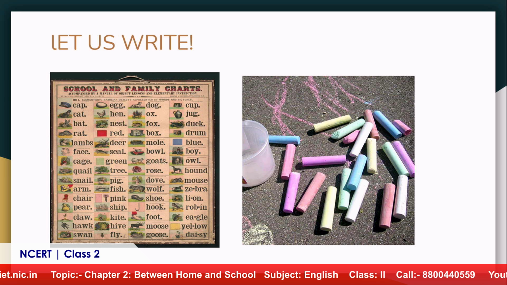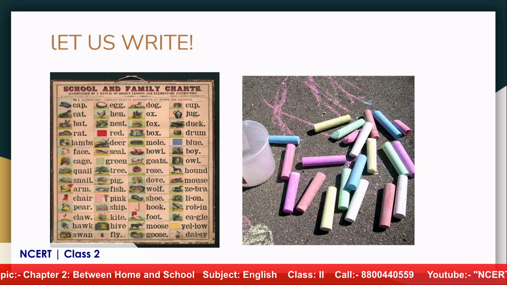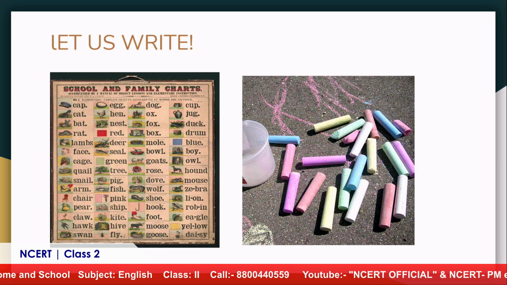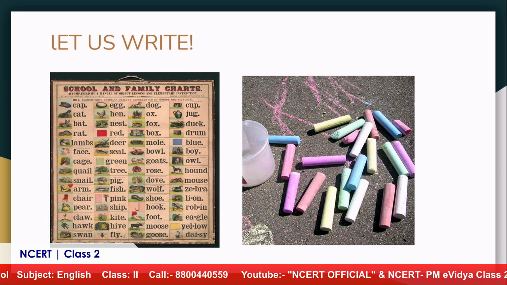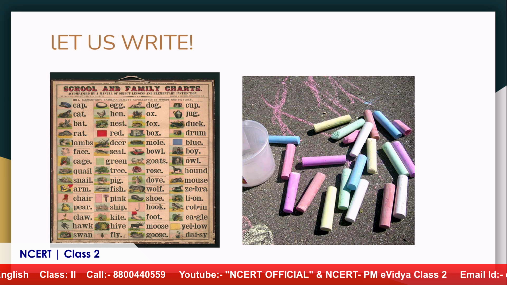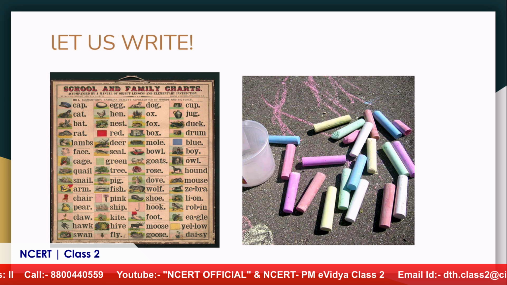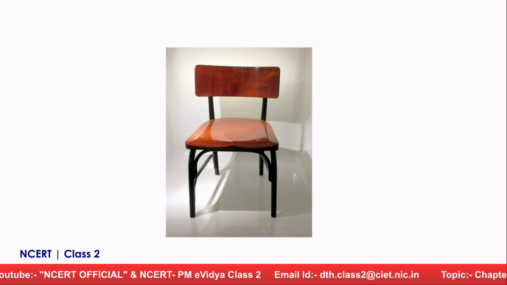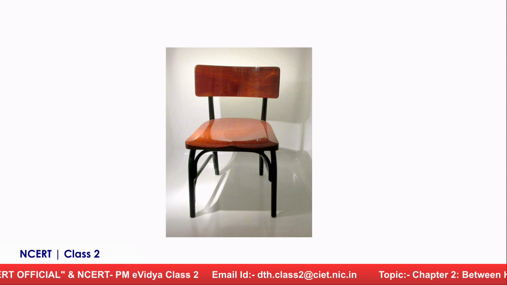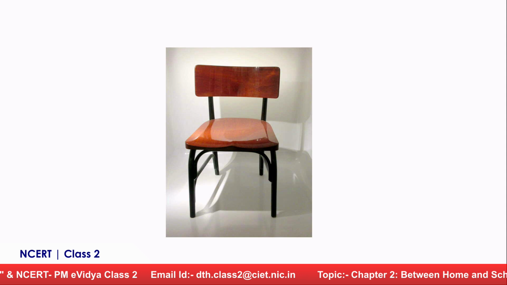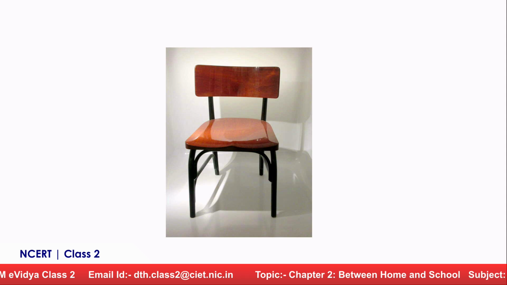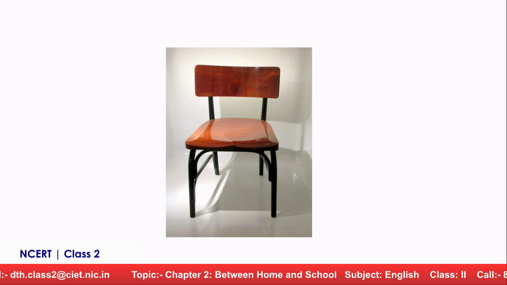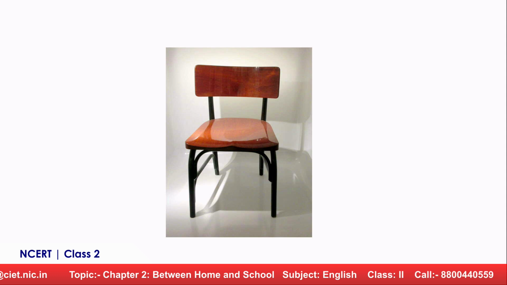And the second picture is of chalk. Yes, and it's a beautiful picture in itself, having a variety of colored chalks, and the word chalk is spelled C-H-A-L-K. The K here, children, is silent. Yes. The third picture, I think everybody will be able to recognize, and I want the children to write it down in the comment section, children, what this picture is called. Write down in the comment section, and we will definitely get back to you if we see the correct answer.